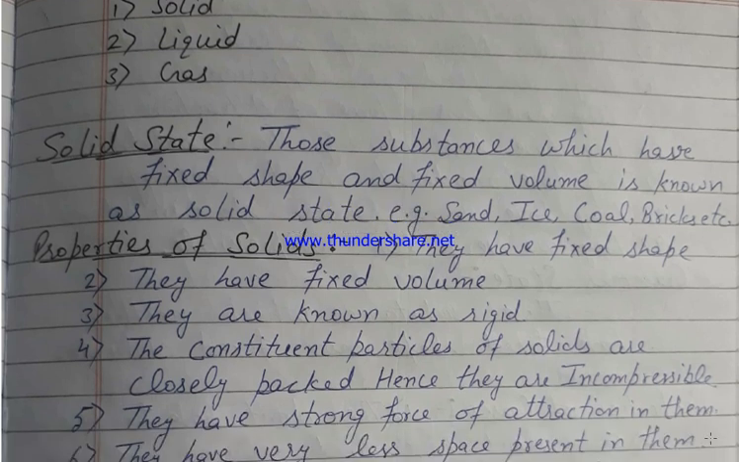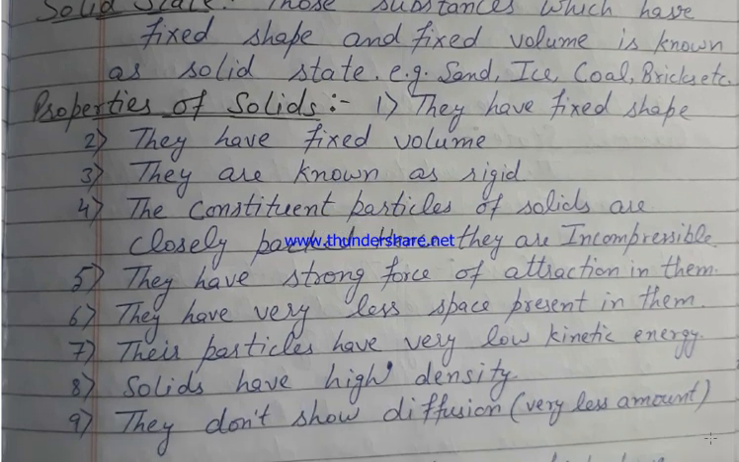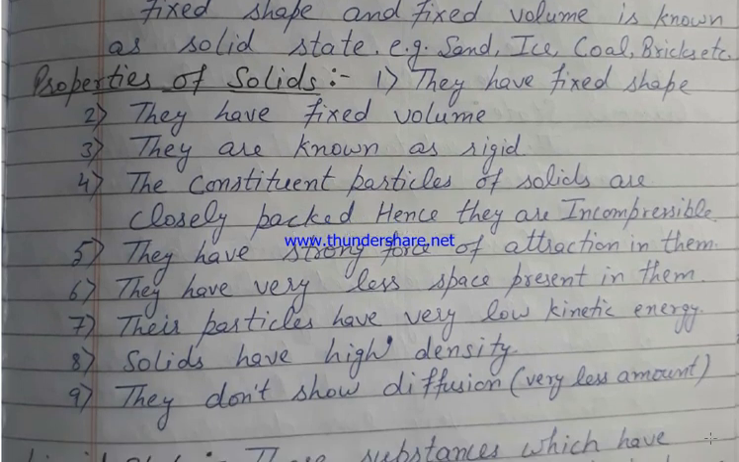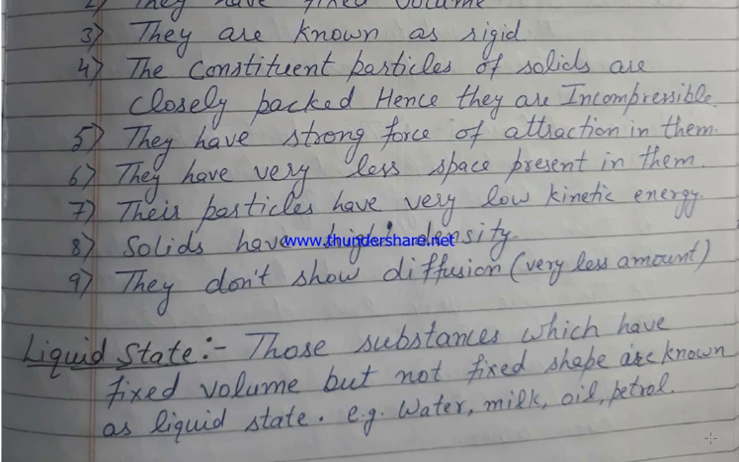Properties of solids: they have fixed shape and fixed volume, and are known as rigid. They are closely packed and incompressible. They have strong forces of attraction, very little space between particles, their kinetic energy is very low, their density is very high, and they don't show diffusion.